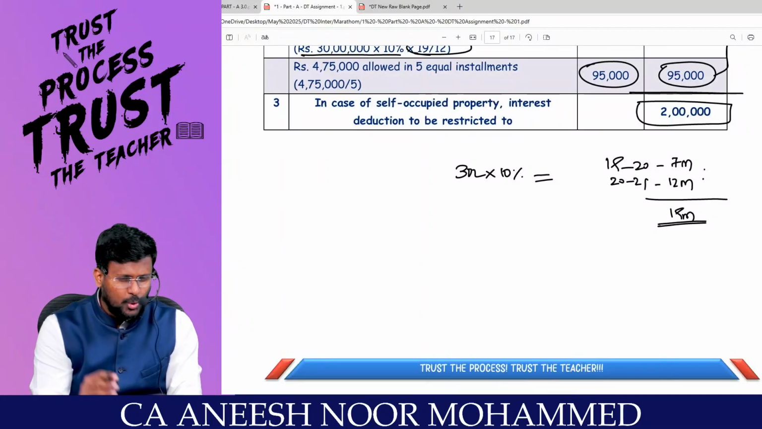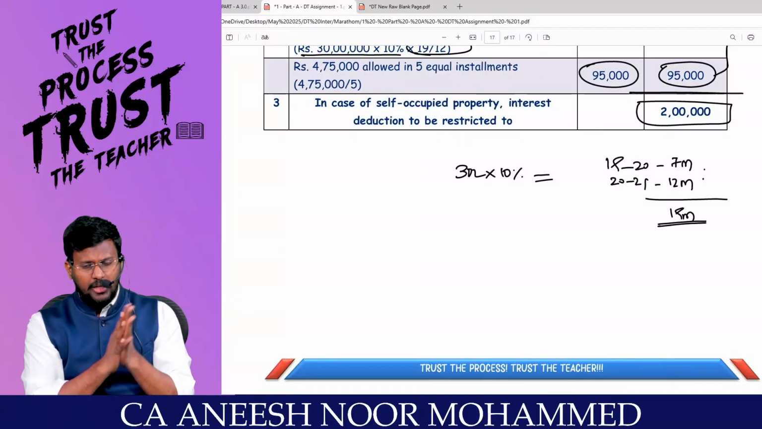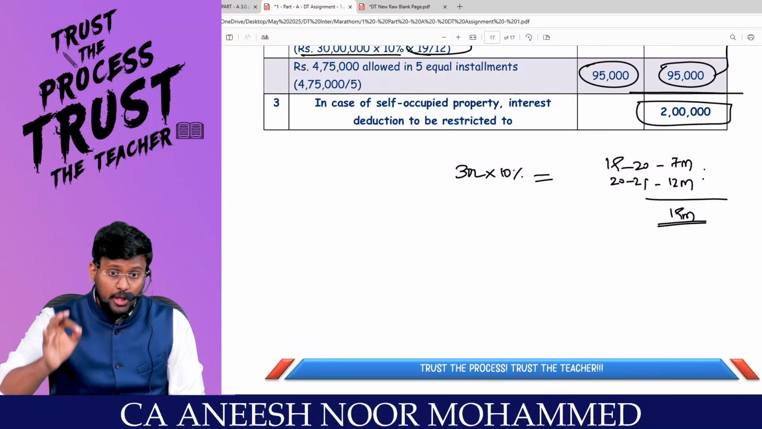Are you able to connect the provision to the question? If yes, sir, redo all the 3 questions. We are done with the marathon of income from house property also.